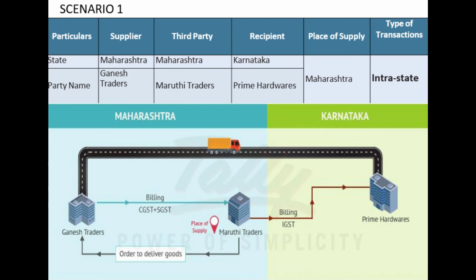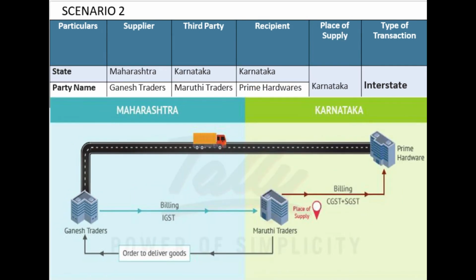I hope this slide is clear. The transaction nuances under scenario 1 are clear. I move on to scenario 2. In scenario 2, friends, again I am dealing with two states, wherein I have retained Ganesh Traders in Maharashtra and I have pushed Maruti Traders in Karnataka. Now, Maruti Traders and Prime Hardware, both of them are in Karnataka.